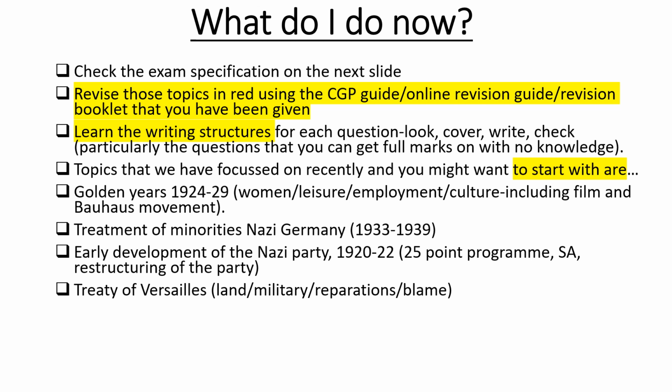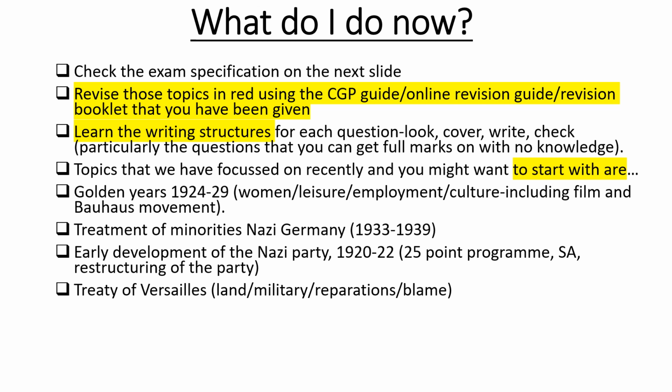Think about the early development of the Nazi Party from 1920 to 22. So that means the 25-point program, the SA, the restructuring of the party. So Hitler's role in all of that. Make sure that you understand the terms of the Treaty of Versailles. So land, military, reparations, which means compensation, and blame. So those are your starting points.